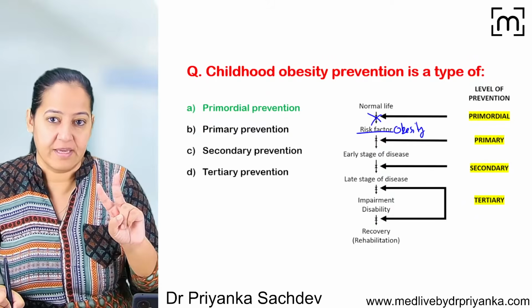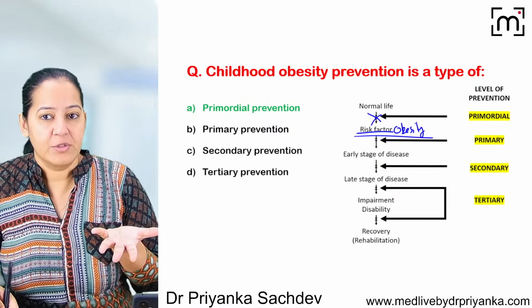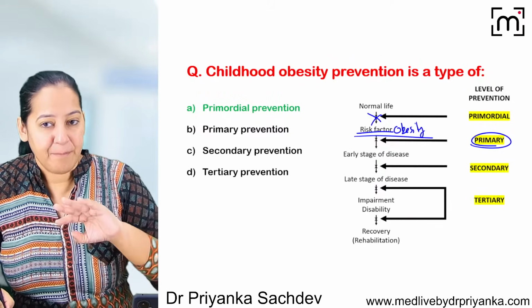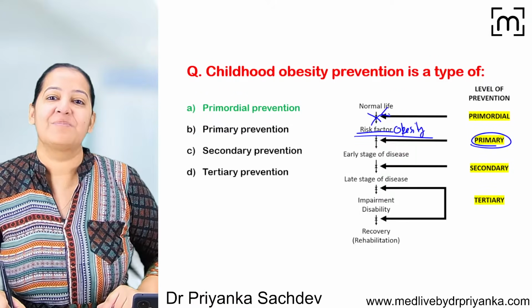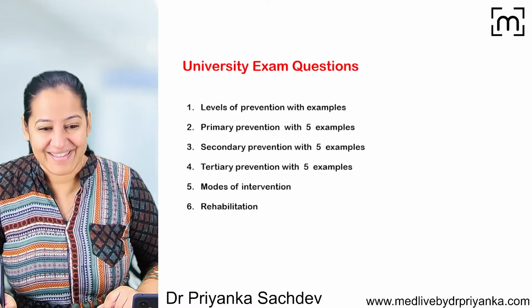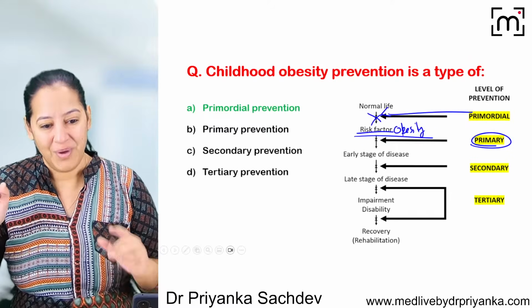So there are two ways of asking. If I say the child is already obese, your answer will be primary. And if I say I'm preventing the child from becoming obese, your answer is primordial. Got my point? So these are all the questions I taught you on the levels of prevention.